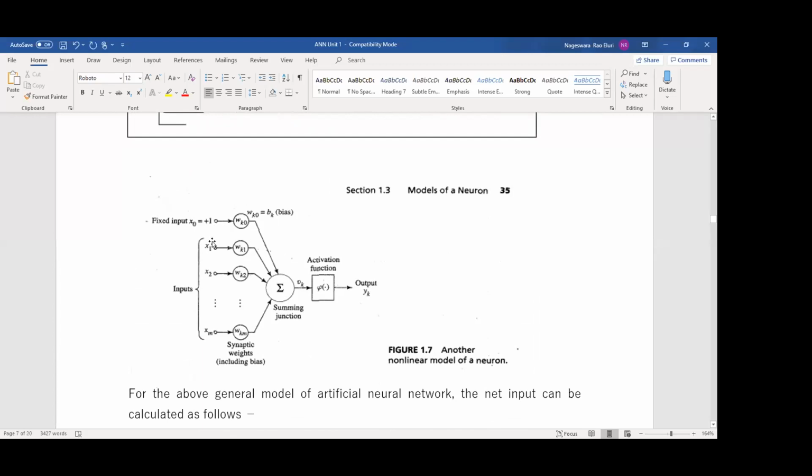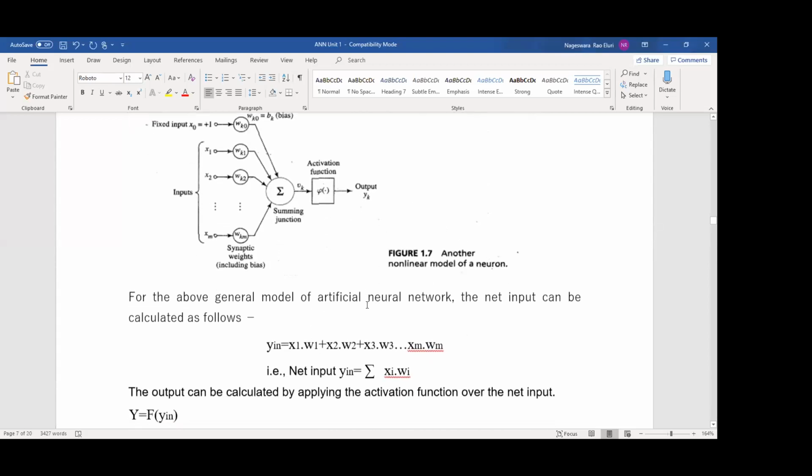Here x1, x2 up to xm are input nodes, and these are the corresponding weights, and we are adding a bias also here. I will explain the need of bias. Here is the summing function, the net input calculated value. Here we have to define the activation function phi, and here is the output value. Now you can say this is the input layer, this is the output layer, the input layer including weights and bias.